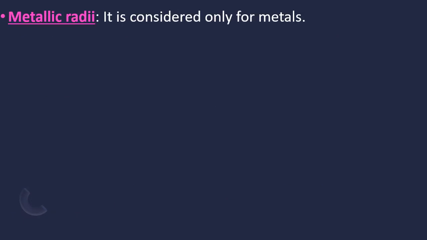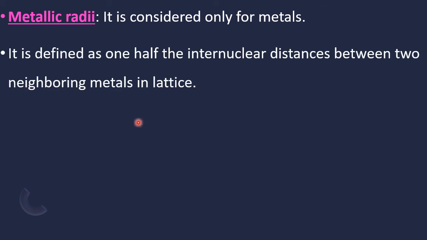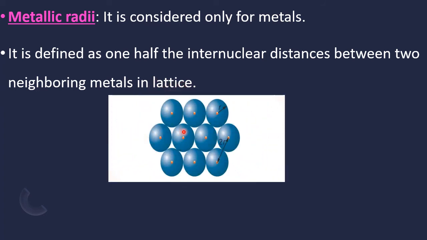Metallic radius. This is for the metals. Most of the elements are metals only. It is defined as 1/2 of the internuclear distance between two neighboring metals in the lattice. Please recall again 9th class. This is a small area selected from the metallic lattice. So these are the atoms joined together in the metallic lattice. Any two neighboring atoms you select, that distance is called 2r. Its half is called r. That is known as what? Metallic radius.